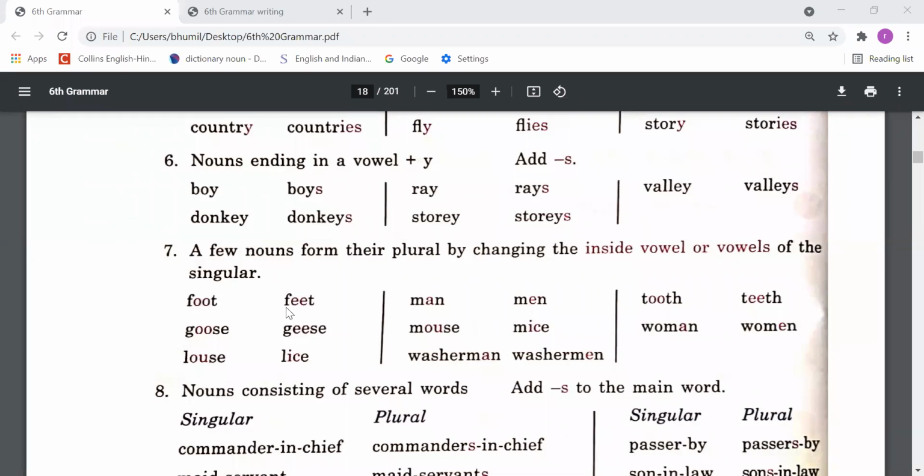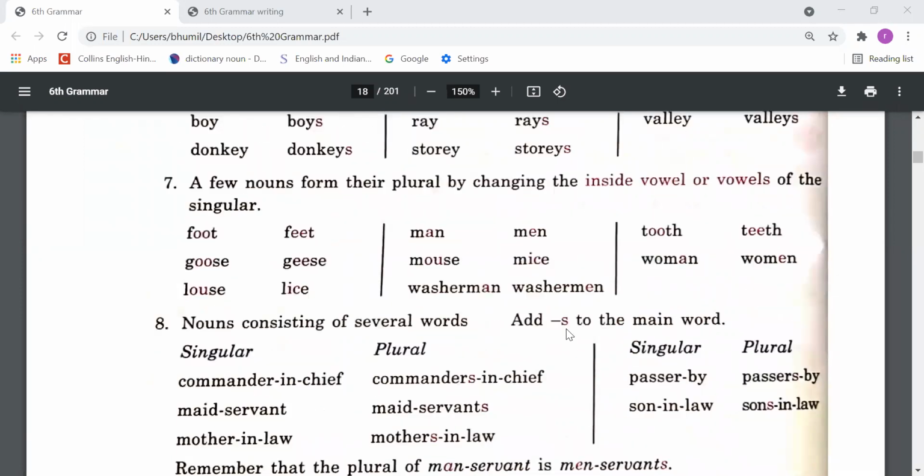Double O in the spelling of foot, but here double E in the spelling. Goose, geese, louse, lice, man, men, mouse, mice, washerman, washermen, tooth, teeth, woman, women. So some letters we have to change while making singular to plural. So these words we need to remember and learn.